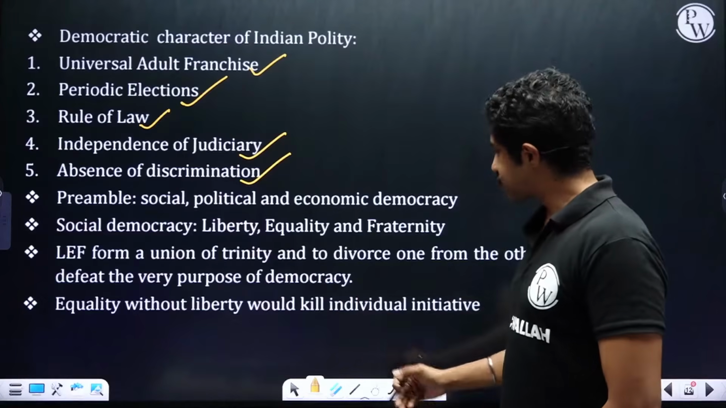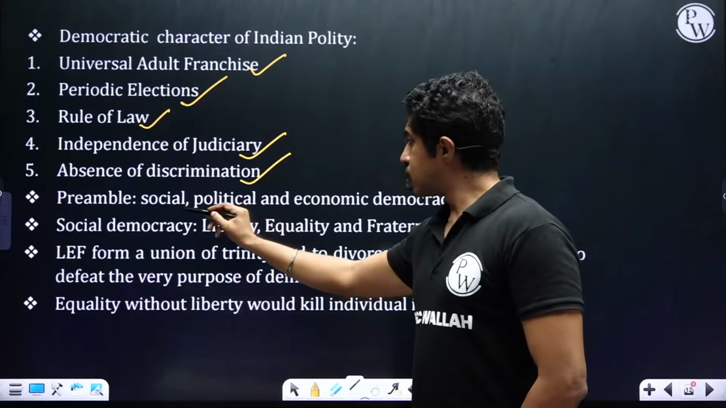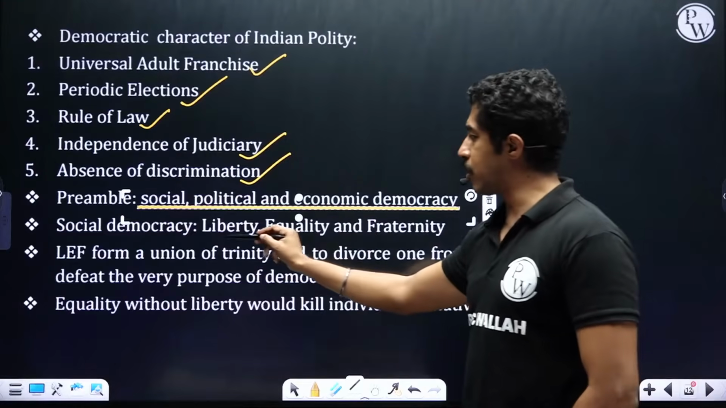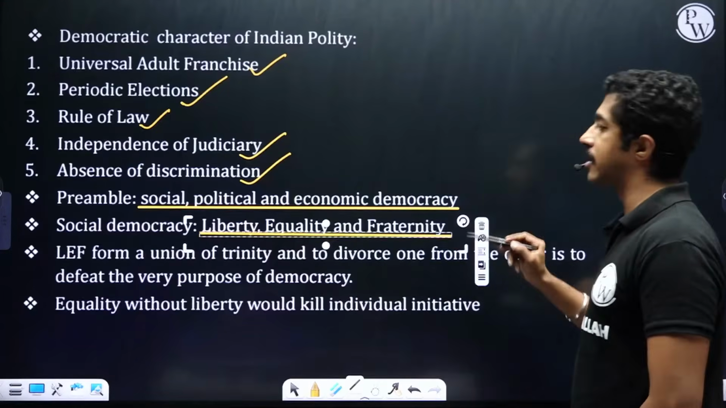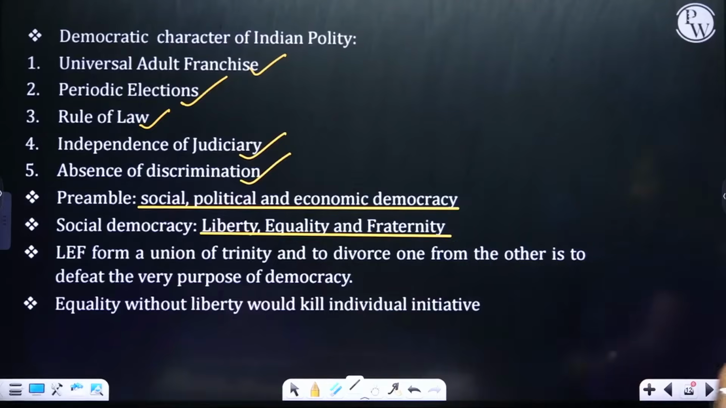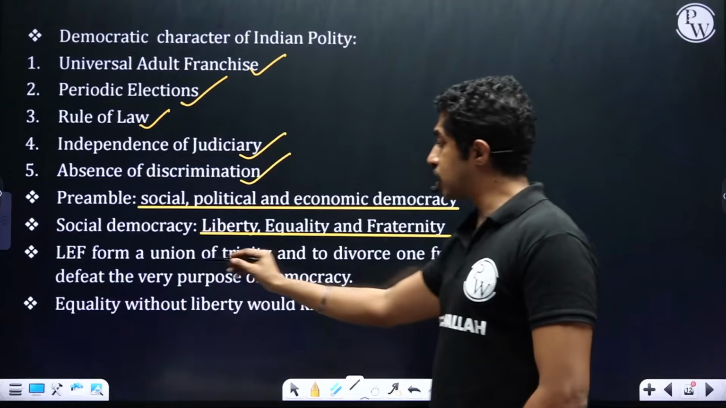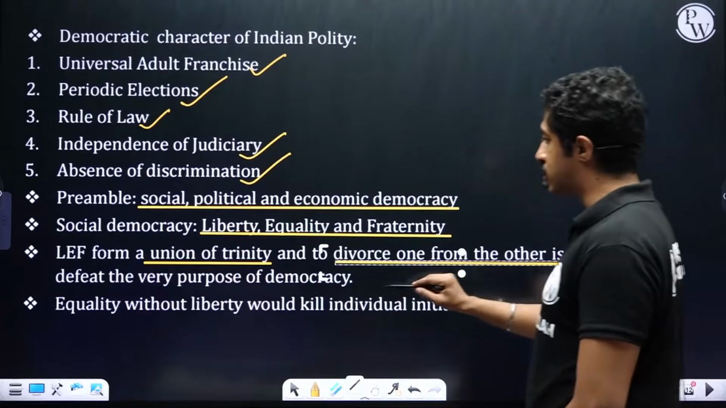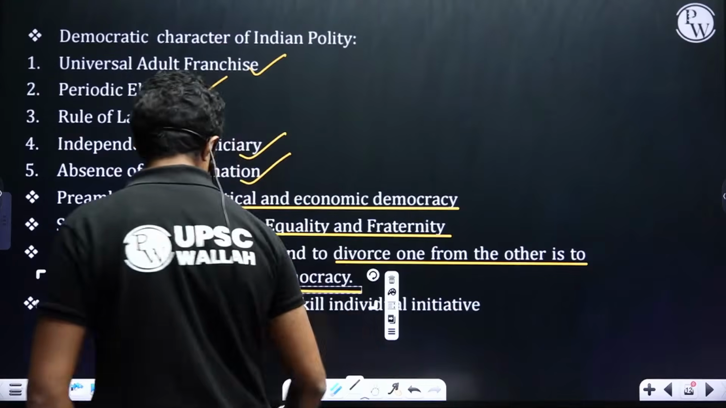Preamble ensures social, political, and economic democracy. Social democracy is ensured through liberty, equality, and fraternity. LEF forms a union of trinity, and to divorce one from the other is to defeat the very purpose of democracy. What do you mean by that?